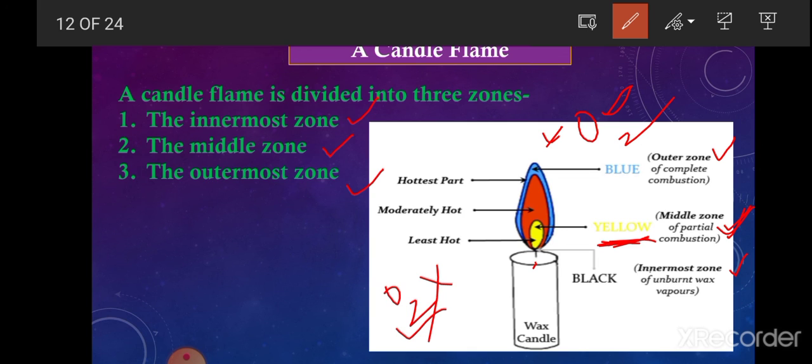The color of this flame is blue. And the wax which completely burns here produces carbon dioxide, water vapor, and heat. This is the hottest part of the candle flame; its temperature is higher than both the middle zone and the innermost zone.